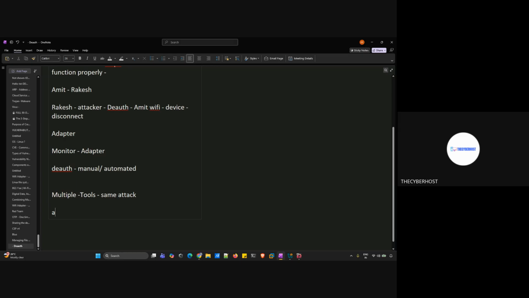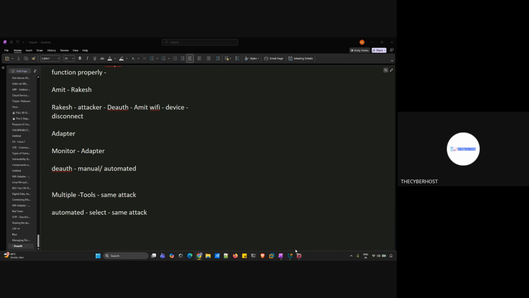But when it comes to automated, we are only using one specific tool that will have all of these tools inside it, and we just need to select the option. Once we select the option, automatically it will do the same thing, same attack will be done. One is automated, one is manual. We can go with both of them, but preferred is automated. But still, I will show you the manual one because we should have the idea how this type of attacks works and how they don't.